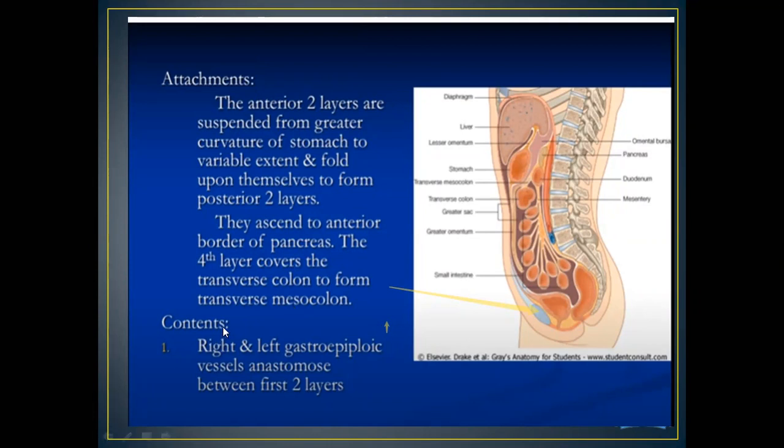And what are the contents of the greater omentum? It contains the right and the left gastroepiploic vessels, that is the artery and the vein both, which are anastomosed in between the first 2 layers of the greater omentum.